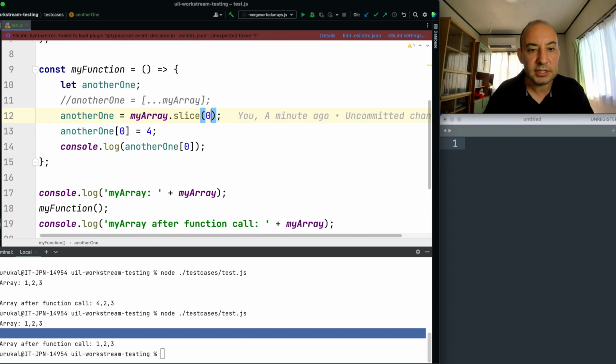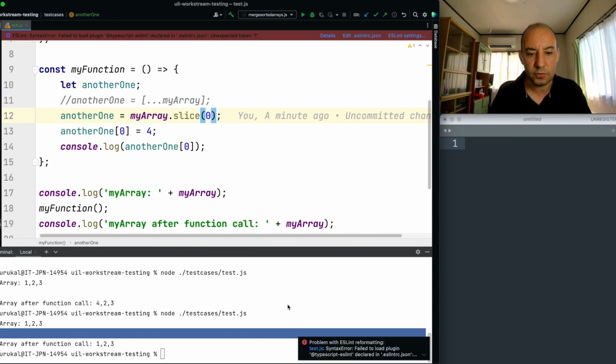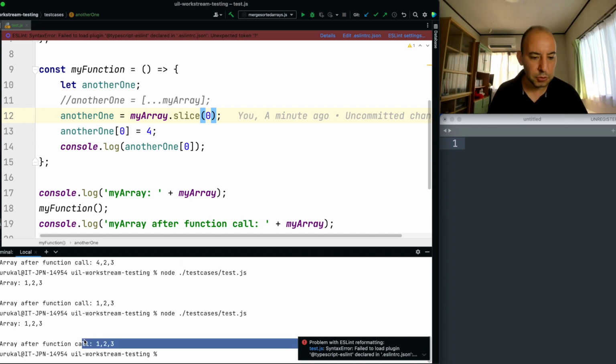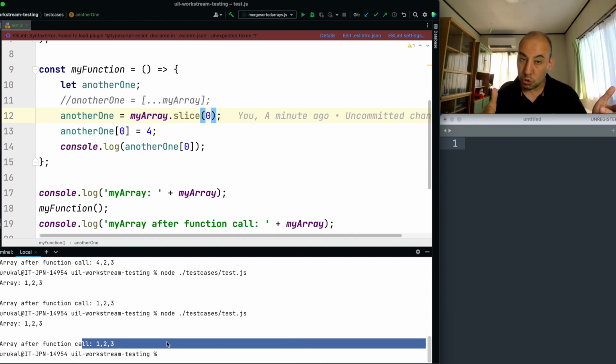I'm not declaring any ending index, so it will take the whole context. Let's see if it is still working. This should work as the previous one. Yes, my array is still 1, 2, 3. So this is what I should do whenever I'm copying the context of my variable into another one.